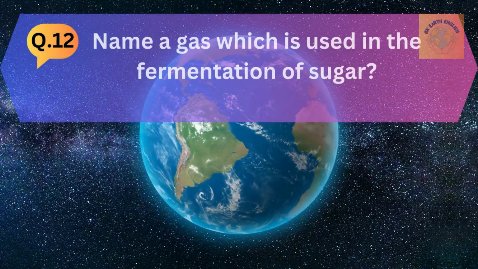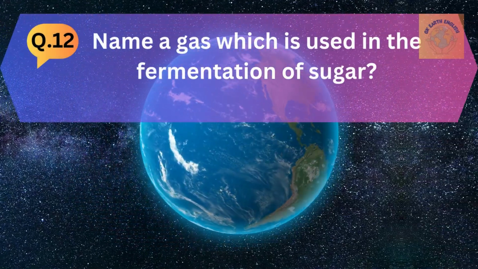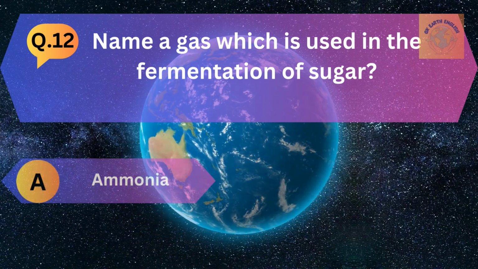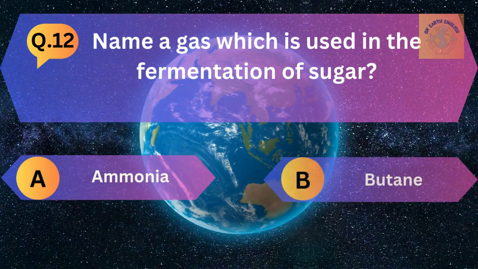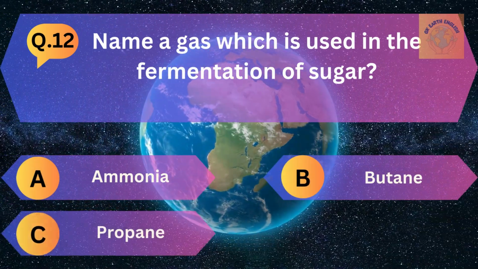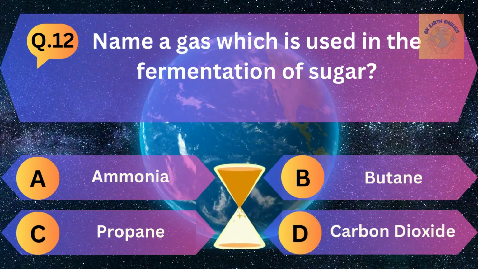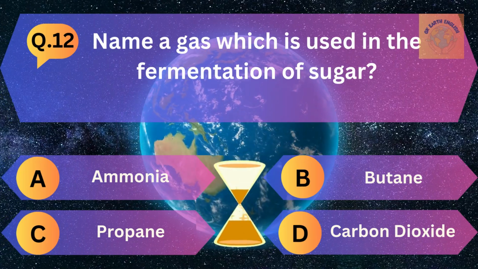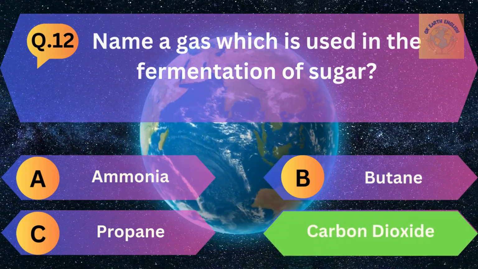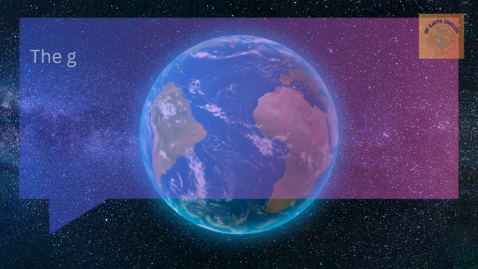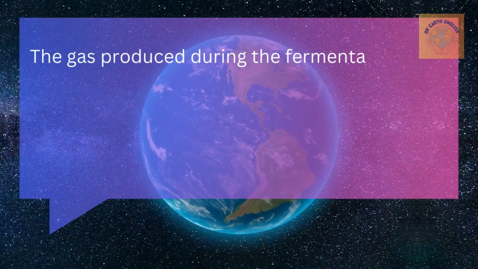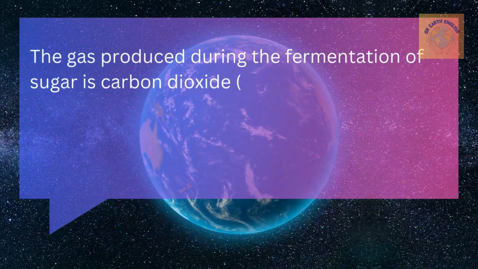Question number 12. Name a gas which is used in the fermentation of sugar. A. Ammonia, B. Butane, C. Propane, and D. Carbon dioxide. The correct answer is carbon dioxide. The gas produced during the fermentation of the sugar is carbon dioxide.